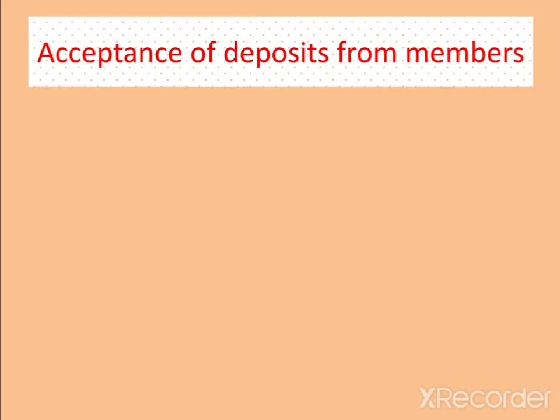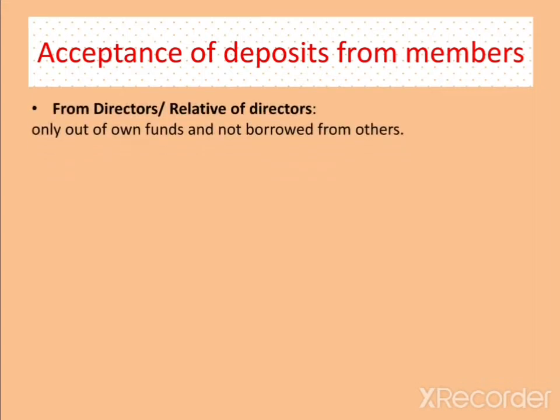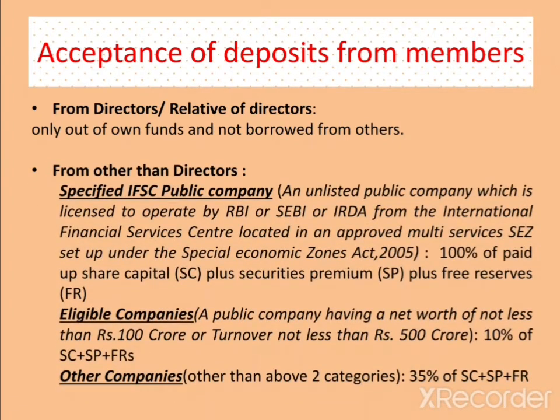Now the third category is acceptance of deposit from members. If you want to take money from directors or relatives of directors, they can give only out of their own funds and not borrowed from others. They have to give a declaration for the same as well. Now for accepting deposits from persons other than directors, there are three categories of public limited companies for which the limit is different.